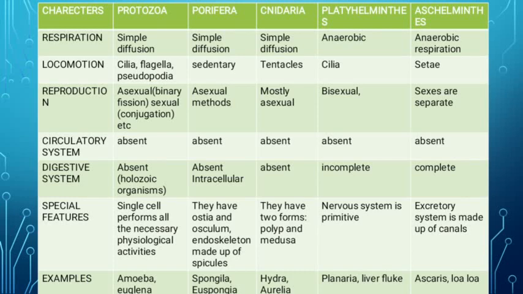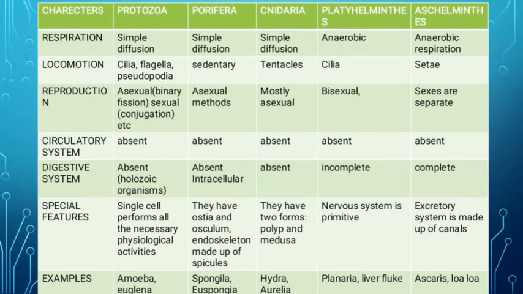Then Aschelminthes, respiration is anaerobic respiration. Locomotion is by setae. Setae is again a kind of small leg, or you can say setae is not a leg, it's a hair-like structure, like cilia only, so it is setae. Then in reproduction, sexes are separate here, and again it is by sexual means and bisexual means by different methods, which you will learn in your further studies.